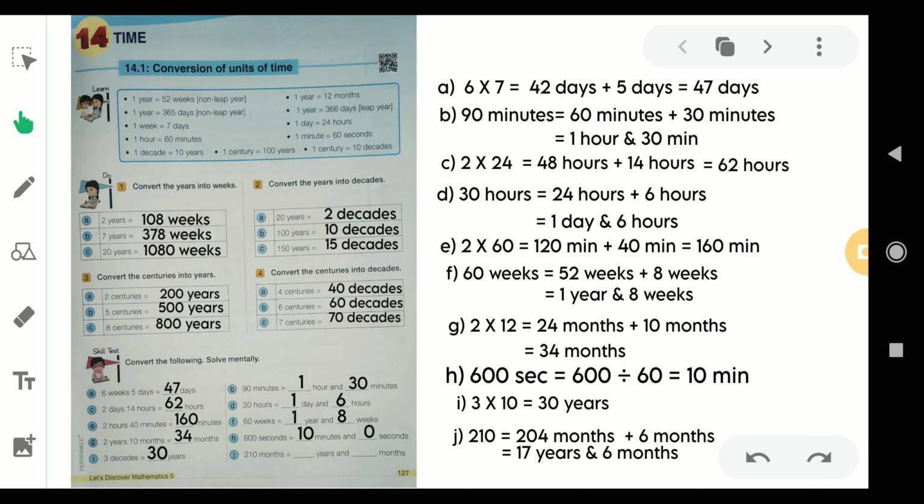Or else you can divide this 210 by the relation between month and year, it is 12. So just divide this 210 by 12, and your quotient would be 17 and your remainder would be 6. So from that you can easily write that it is 17 years and 6 months.